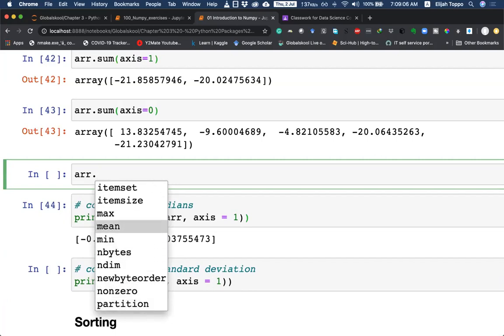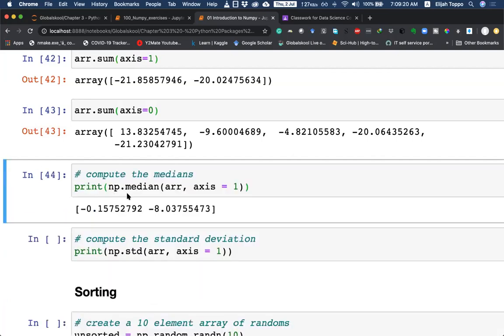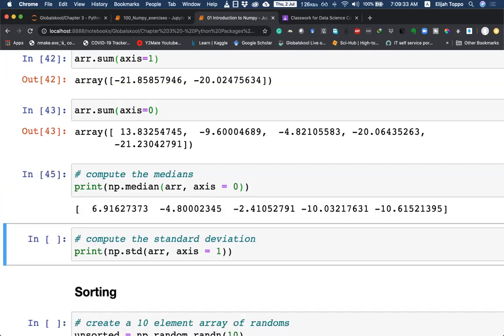Yeah. So mean is available as part of the functions available with the object, but we don't have a median, and hence because of that, we had to evaluate median using the NumPy module, and then from that function calling the ARR variable. So here also, with axis 0 and axis 1, we can find the median.